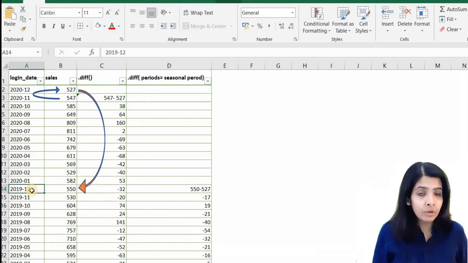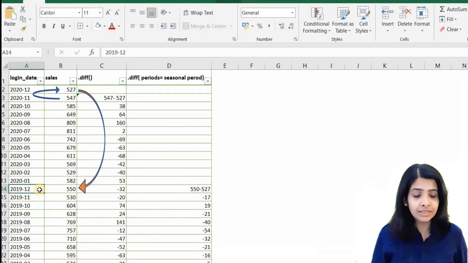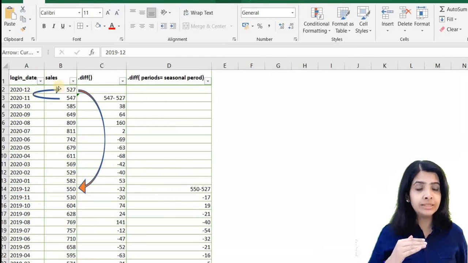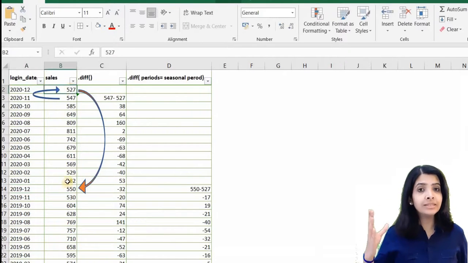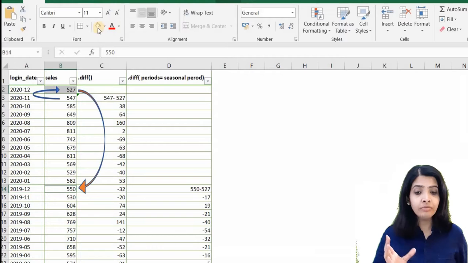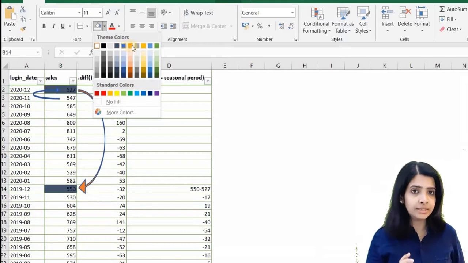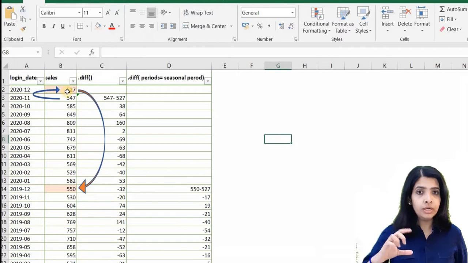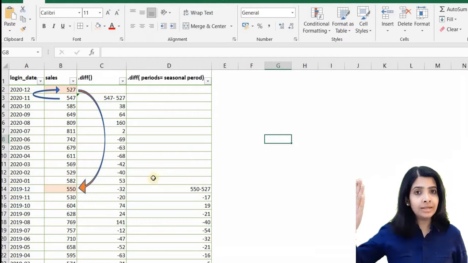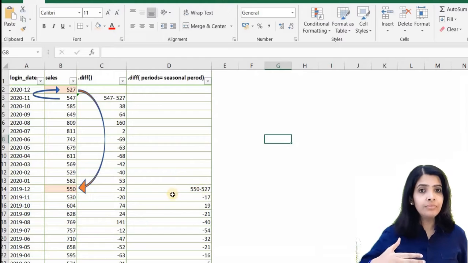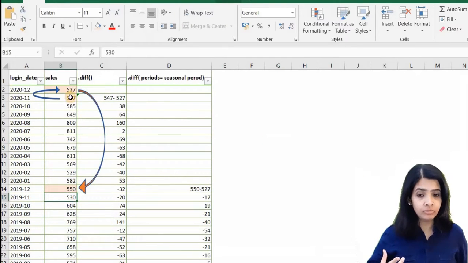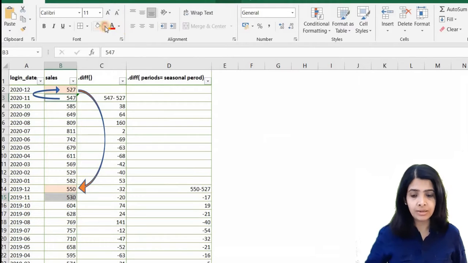This is annual data, so the period of seasonality is 12 because there are 12 months in a year. If we subtract last year's December sales value from this year's December sales value, that would be the seasonal differencing. So we are basically differencing with a gap of 12. Similarly, we subtract the value of last year's January from this year's January value. That is seasonal differencing.